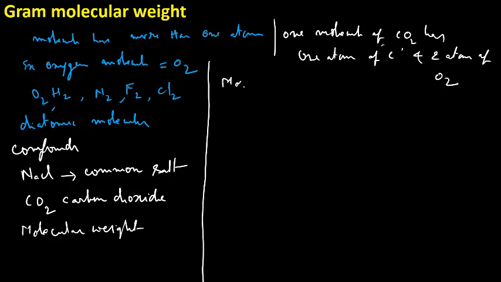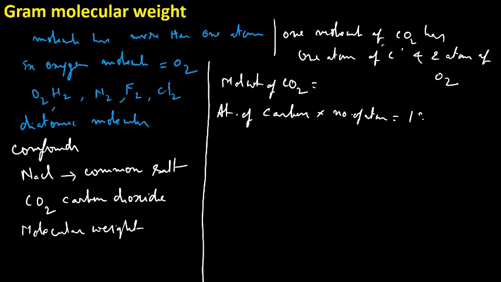So, molecular weight of carbon dioxide equals atomic weight of carbon into number of atoms. The atomic weight of carbon is 12, a weighted average. 12 into 1 equals 12, because there is only one carbon atom. Similarly, atomic weight of oxygen: how many oxygen atoms are there? 2 oxygens.